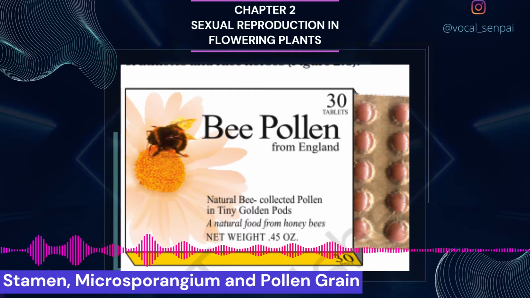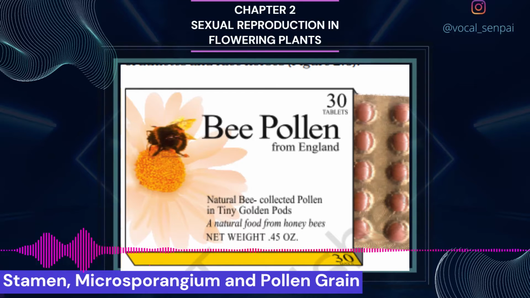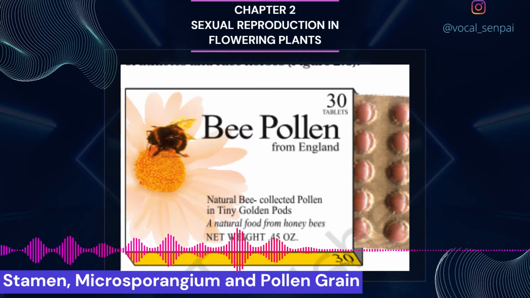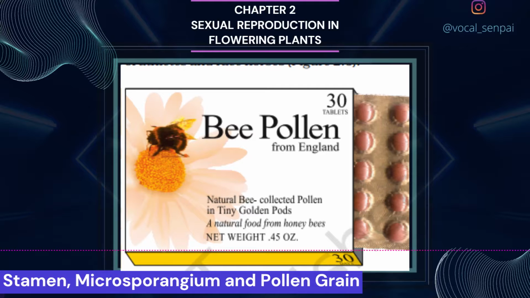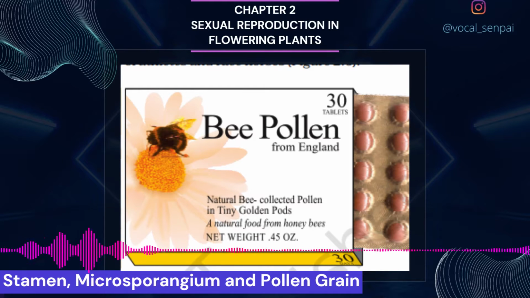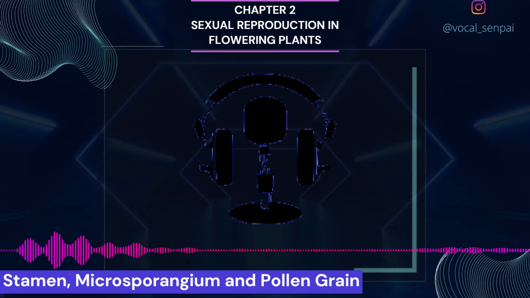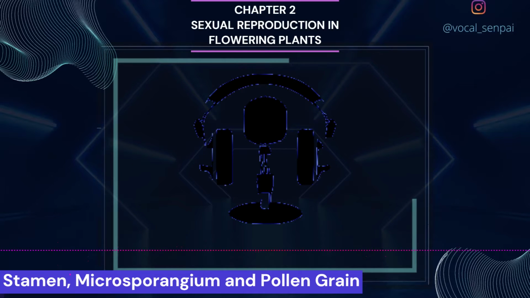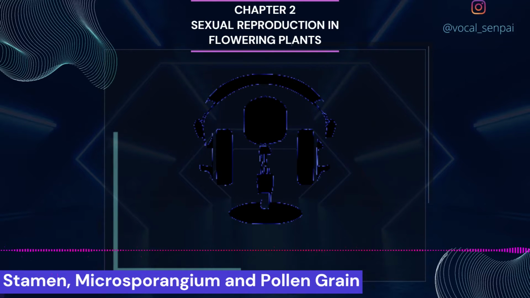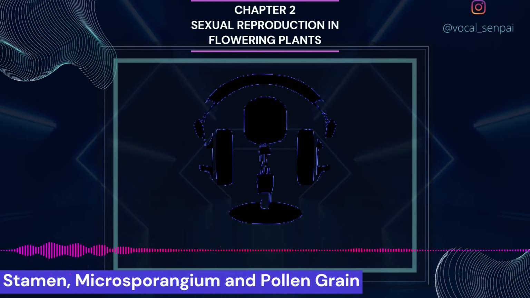You may have heard of storing semen sperms of many animals including humans for artificial insemination. It is possible to store pollen grains of a large number of species for years in liquid nitrogen, minus 196 degrees C. Such stored pollen can be used as pollen banks, similar to seed banks, in crop breeding programs.